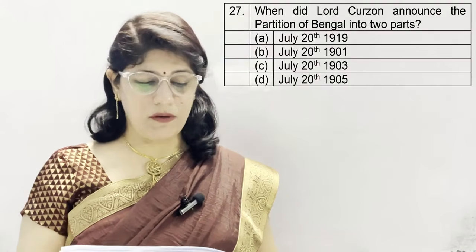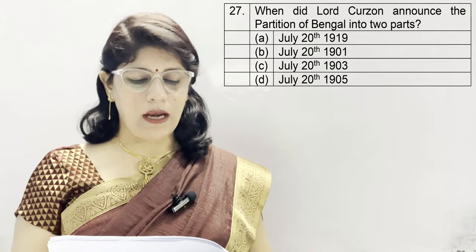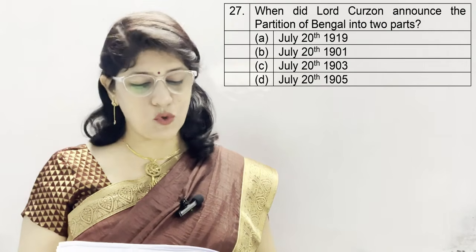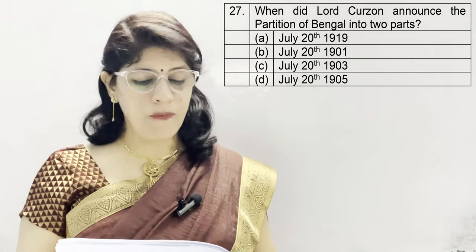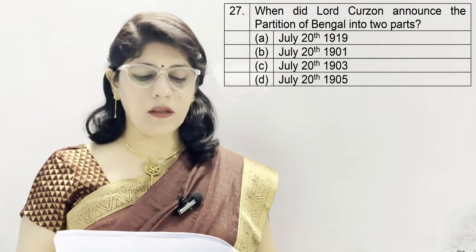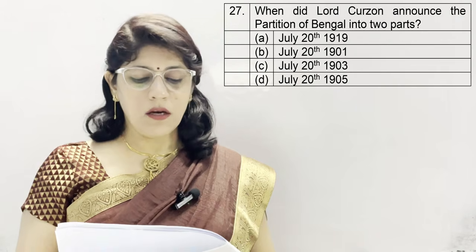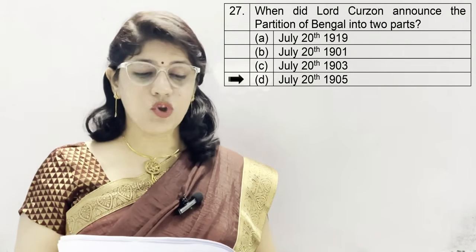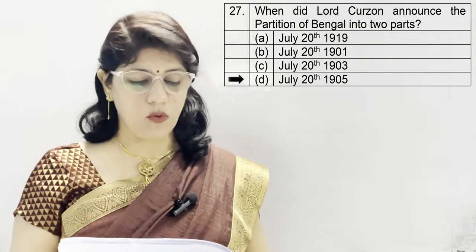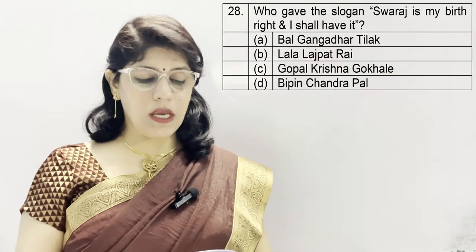Question number 27. When did Lord Curzon announce the partition of Bengal into two parts? A. July 20th, 1919. B. July 20th, 1901. C. 1903. And D. 1905. And the correct option is D, July 20th, 1905.